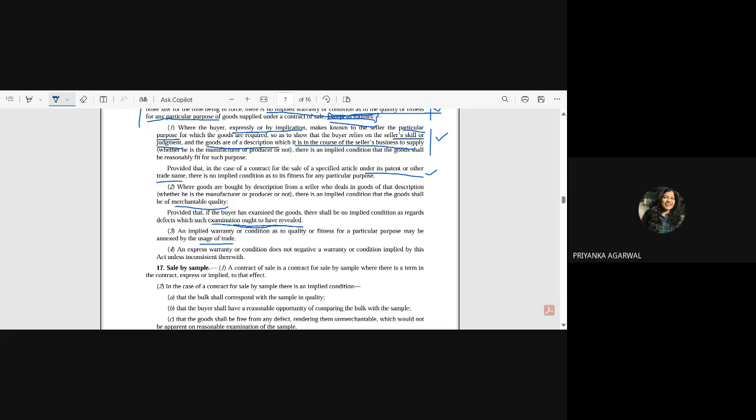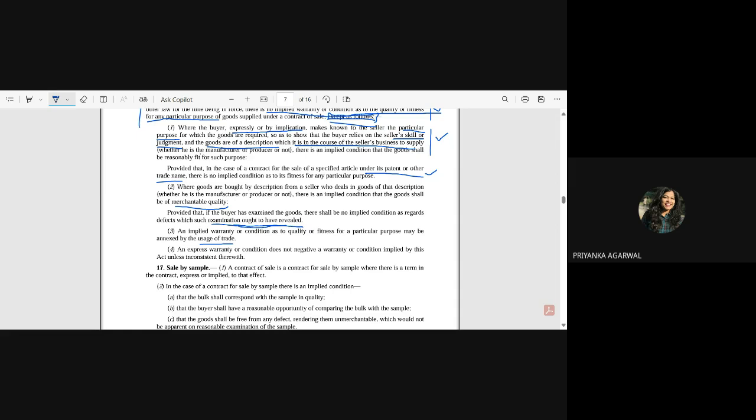Now the fourth point is: an express warranty or condition does not negative a warranty or condition implied by this Act unless inconsistent therewith. So what it is trying to say is that if some things are implied, like an implied warranty and implied condition, that doesn't mean you cannot also make them express. You might have seen many a time that something which is very much implied, people are even mentioning in their warranty card that it has this much lasting period, or that the bulb lights.